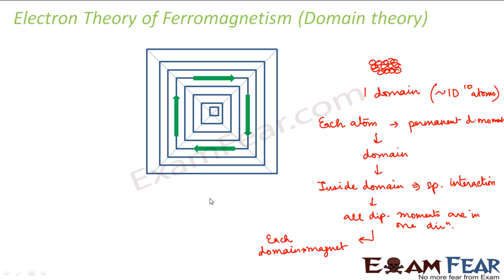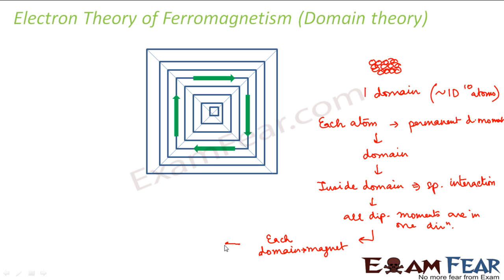Till now we were just talking about electrons inside atoms and atoms inside the substance. But now we are saying that electrons are there inside the atom and the atoms together are forming domains and many domains form the substance. Now the several domains, they are all randomly oriented.